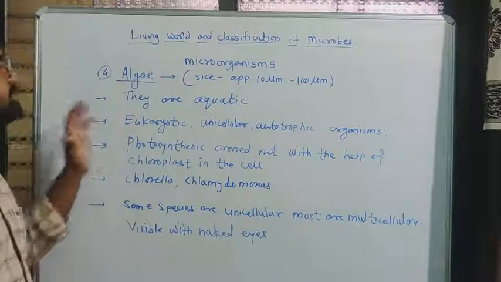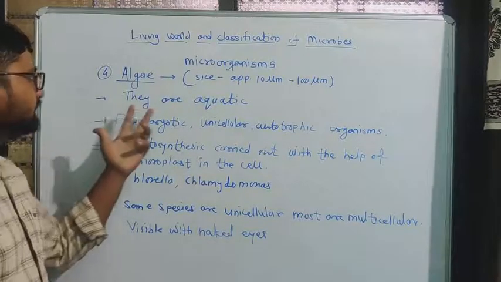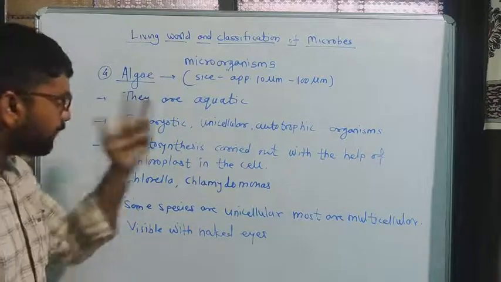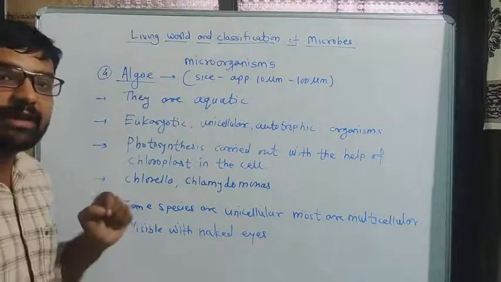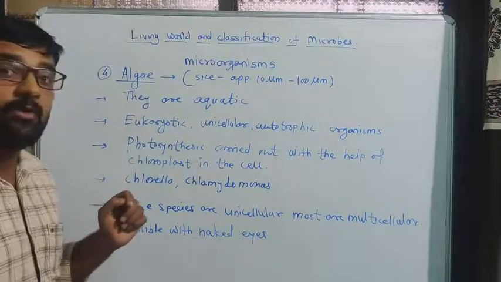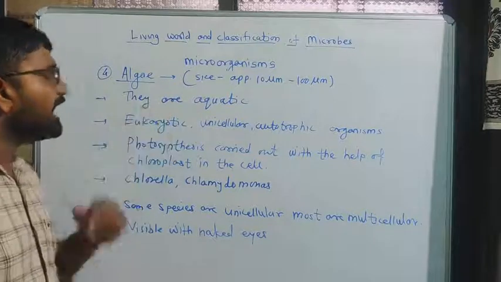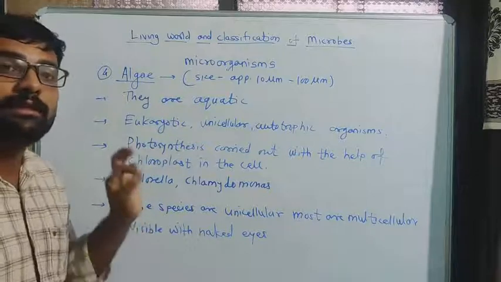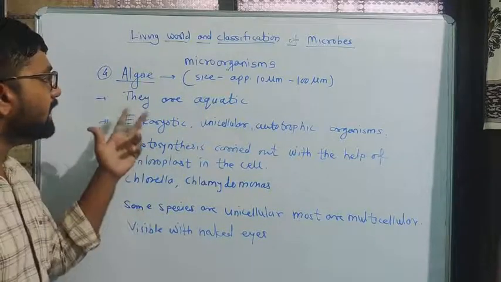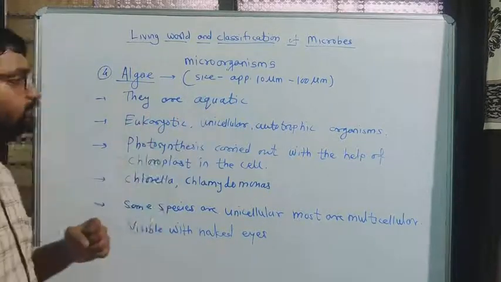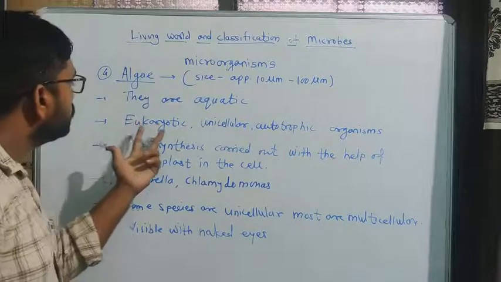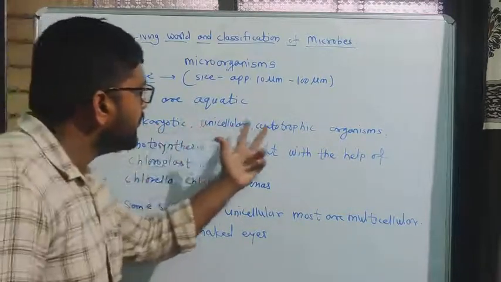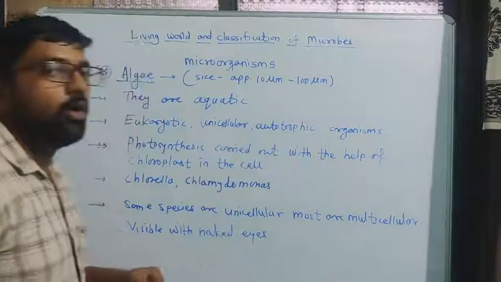Look, there are some characteristics. Okay, they are aquatic. Aquatic means what? Simply, aqua means water. So they are aquatic, means they are living mostly in water. Then eukaryotic, unicellular, autotrophic organisms.